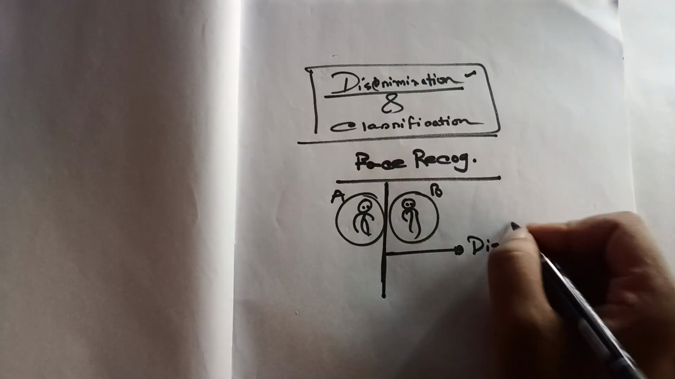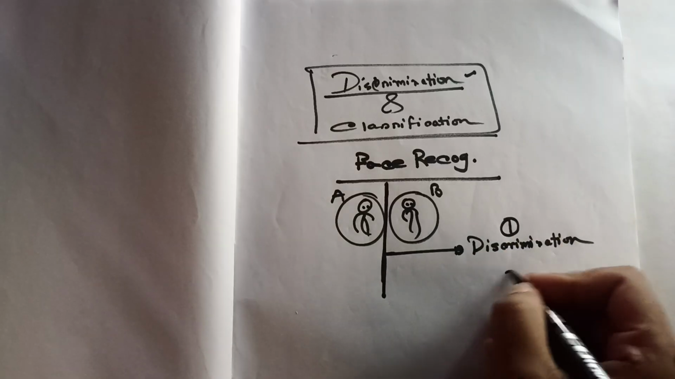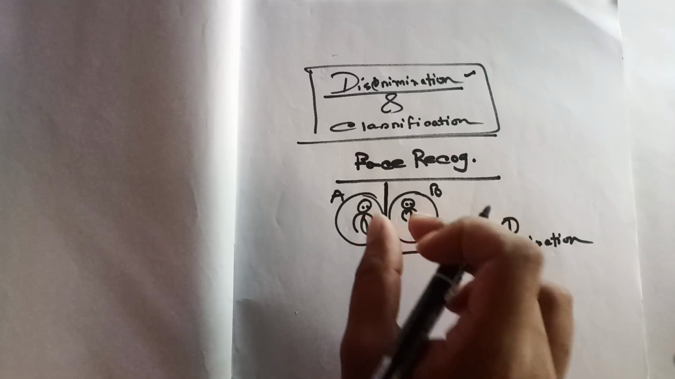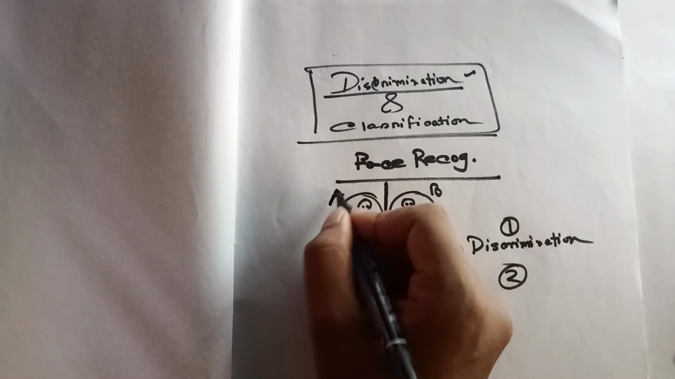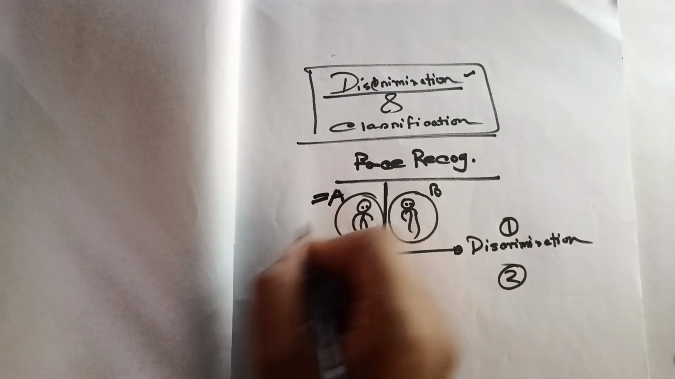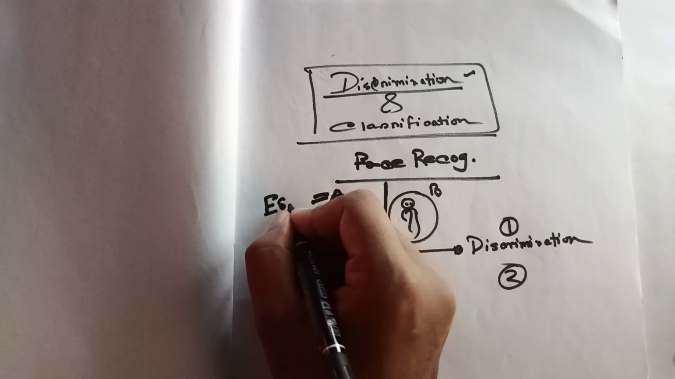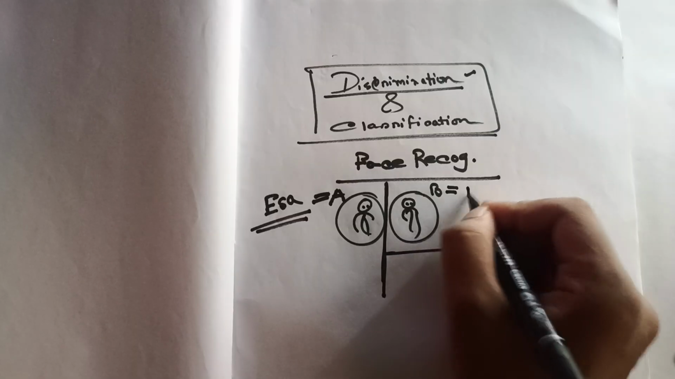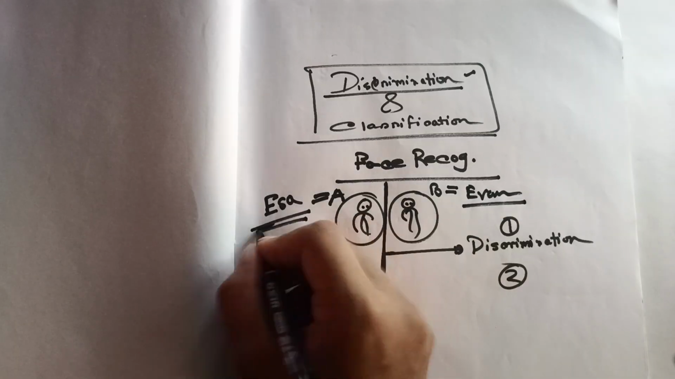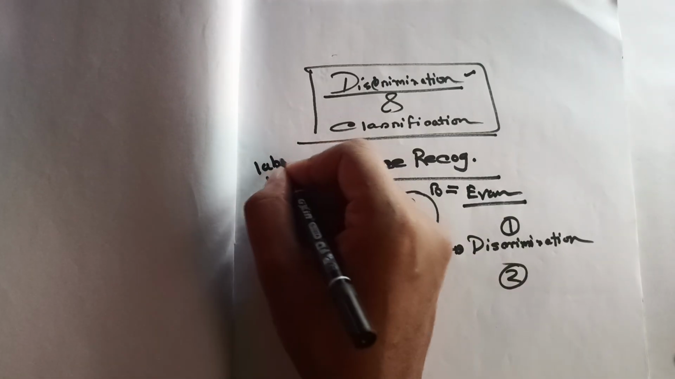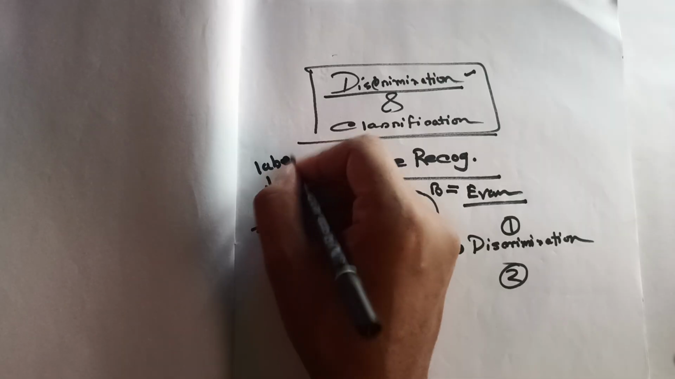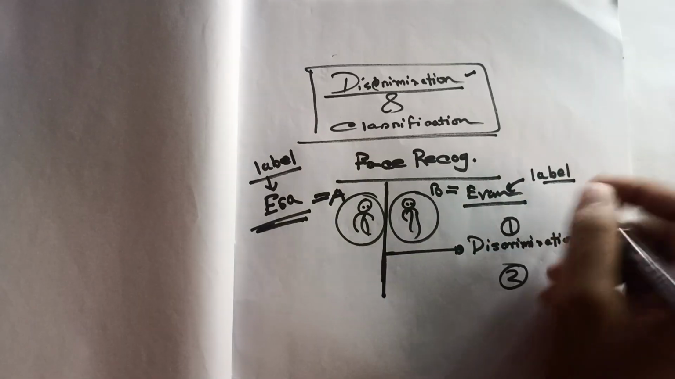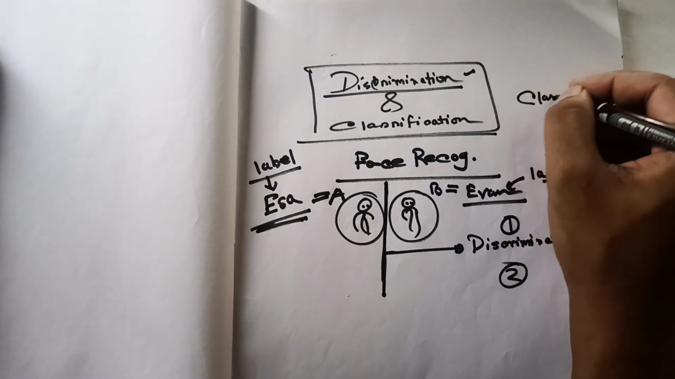Now, this is the first task, to discriminate. The second task is to classify. That means to put a label on an unknown person. Suppose I named this person A, but I don't know who A exactly is. Suppose I say this person is Isa, and this person is Ivan. When I put this label, then it turns into classification.